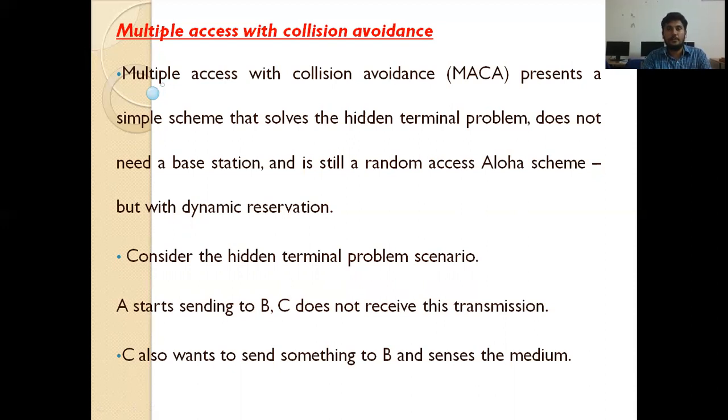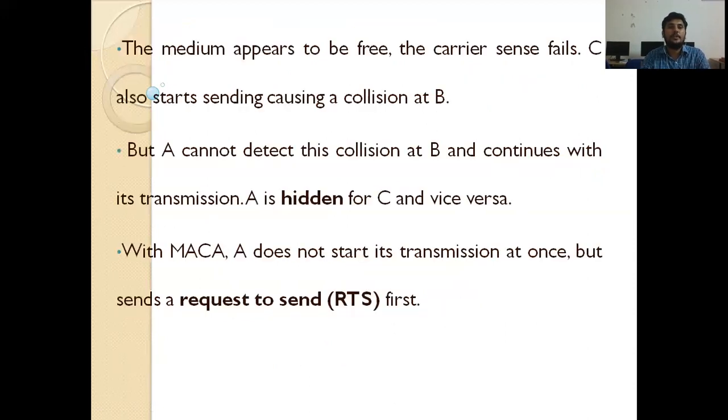Consider the hidden terminal problem scenario, which we saw in lecture number 2 of this unit. A, B, C: B is reachable by both A and C, but C is not in the range of A, and A is not in the range of C. So A is hidden for C and C is hidden for A. C also wants to send something to B and senses the medium. The medium appears to be free, the carrier sense fails, so C also starts sending, causing a collision at B. But A cannot detect this collision at B and continues with its transmission.